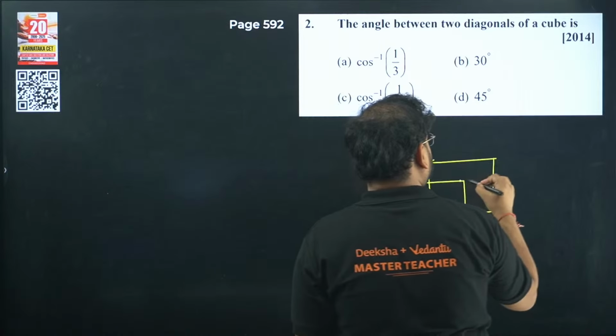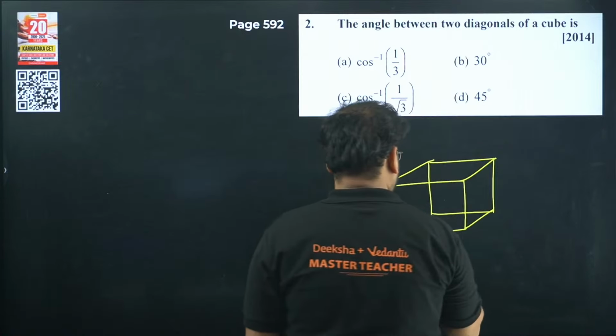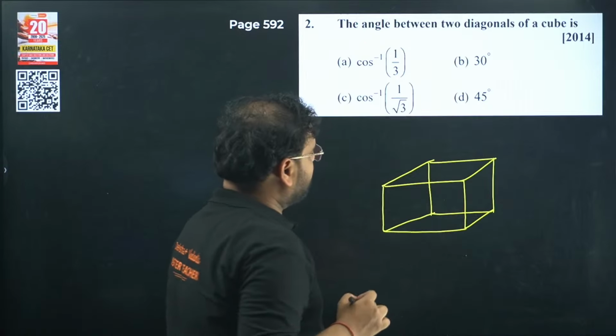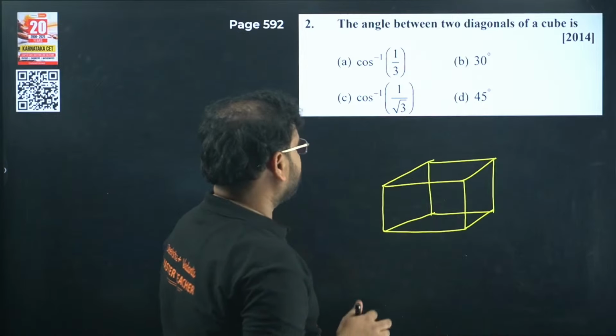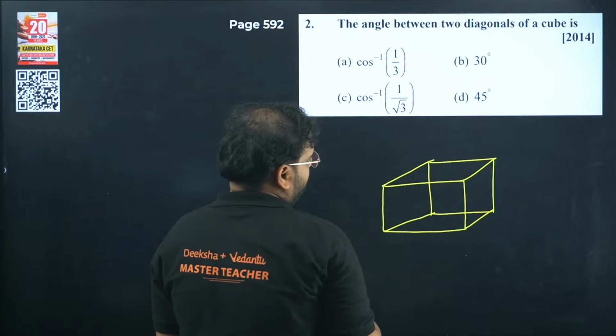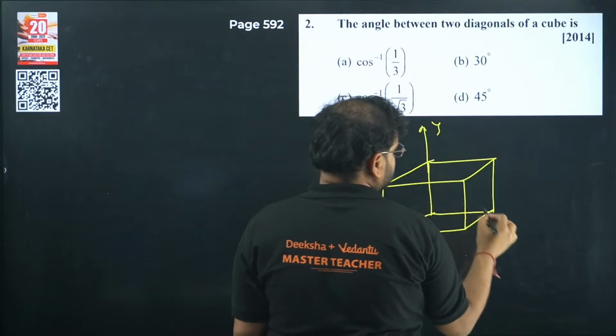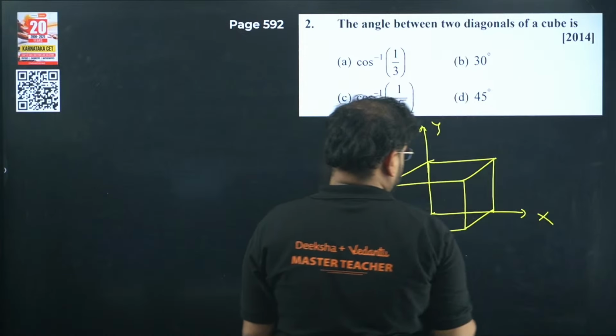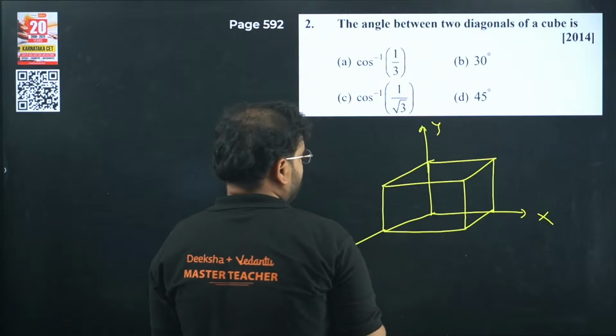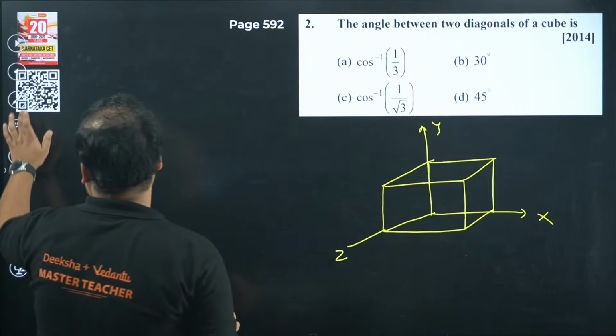Here it is. Here you go. So if I draw this, please check. If I take this as my y-axis, this is my x-axis, and this right here as my z-axis. Okay. And let's name the points' coordinates.